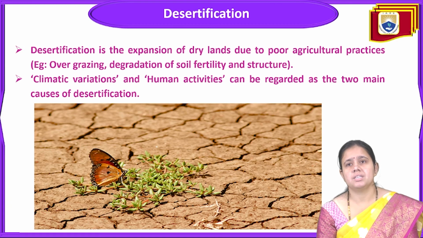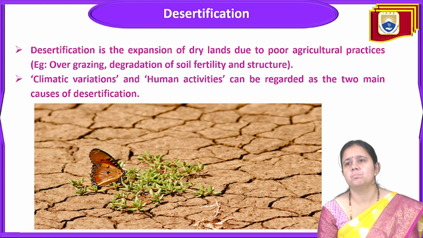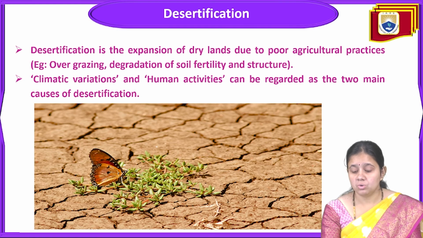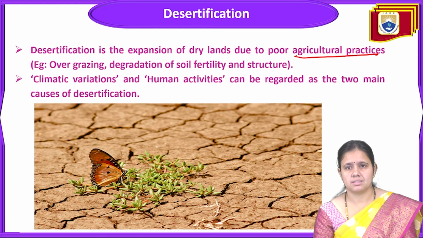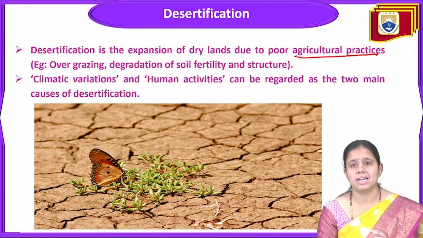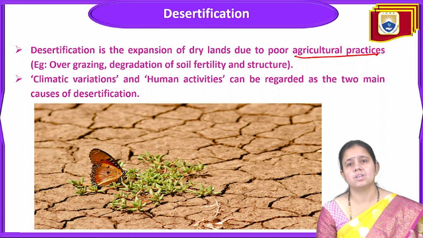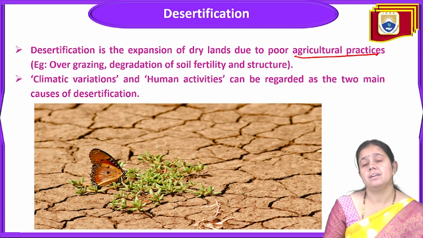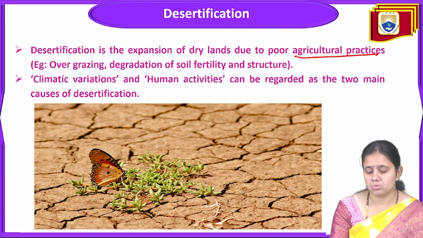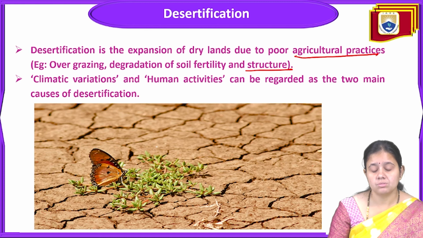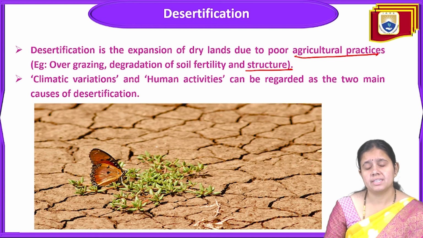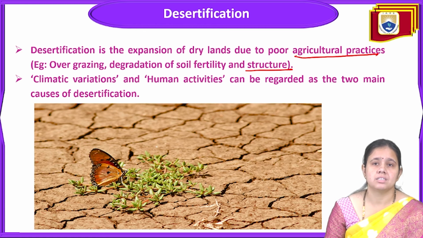Desertification is the expansion of dry land due to poor agriculture practices. Due to poor agriculture practices, dry land will expand. Dry land will increase. And what are those poor agriculture practices? It is overgrazing and degradation of soil fertility and sometimes soil structure also. So the expansion of dry land due to overgrazing and degradation of soil fertility and soil structure is called desertification.